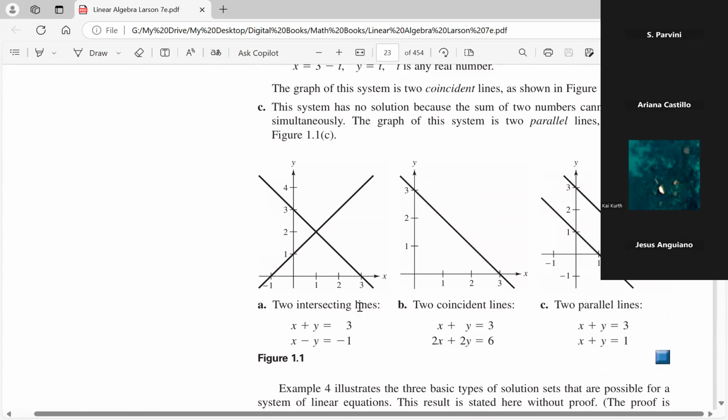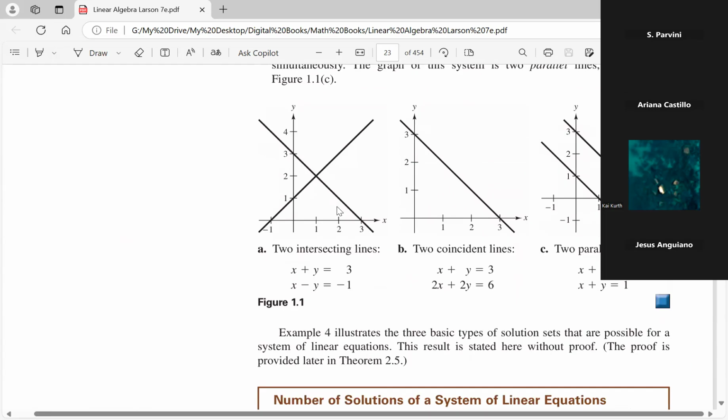So what you're looking at here in this figure, this is good. You've probably seen something like this before. Here, you have a visual of a system in part A of two equations, two unknowns. Right below it, it gives you the two equations and two unknowns. Now, because this is a two-dimensional figure, because you have two variables, I can draw it graphically. And the point of intersection of the two lines is going to be the solution. So this is an example of a system that is consistent and has exactly one solution.